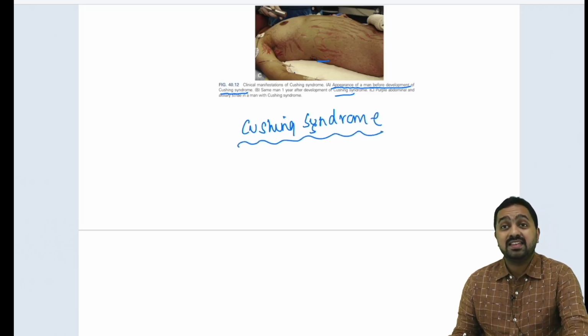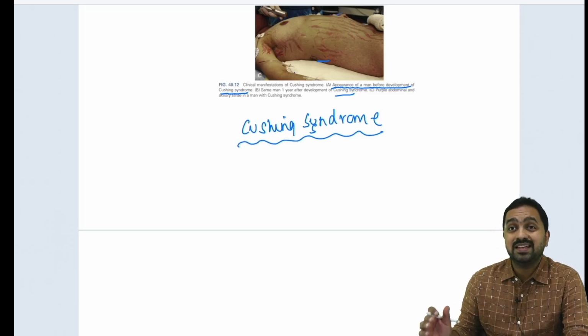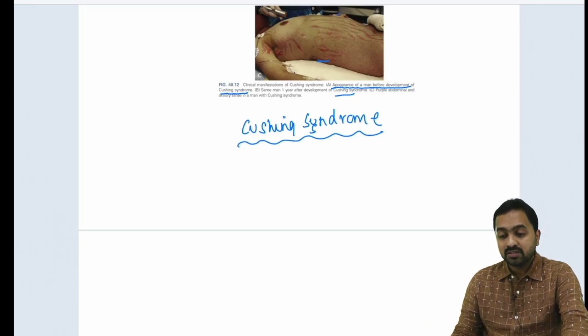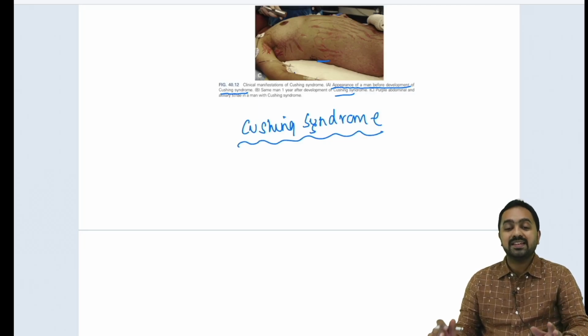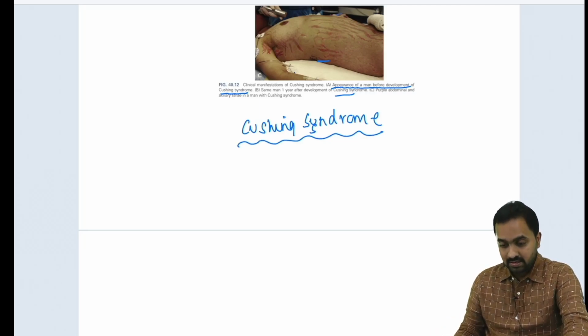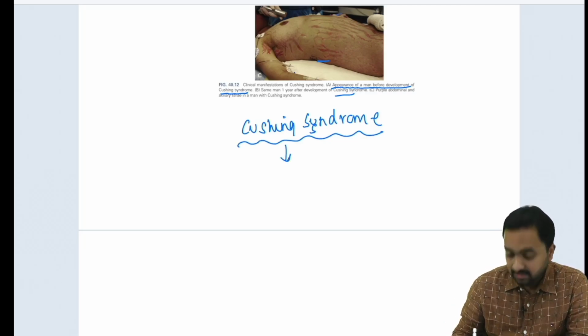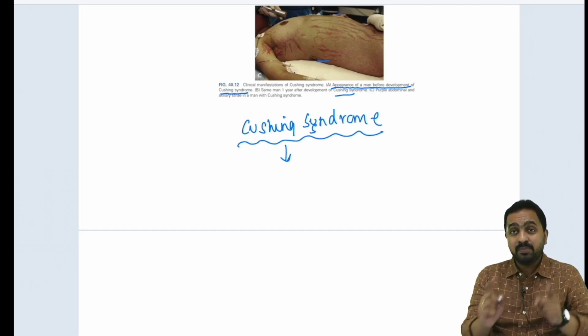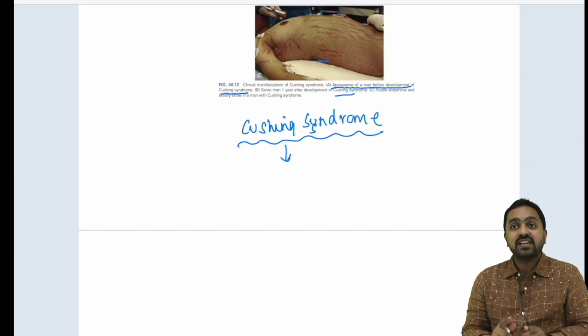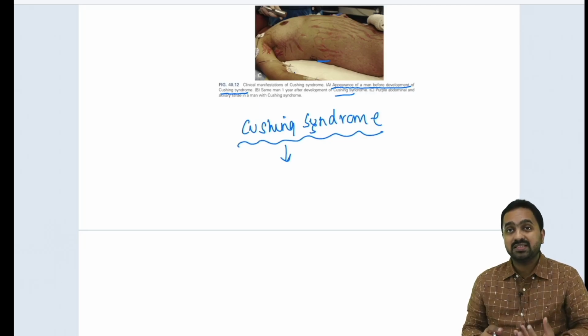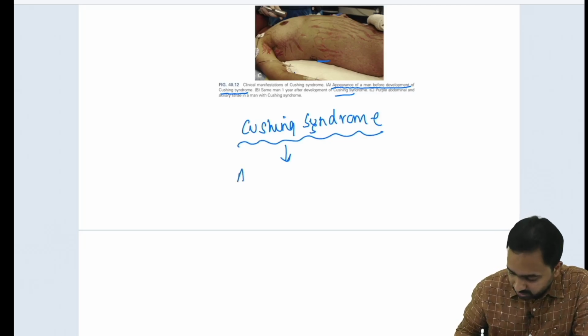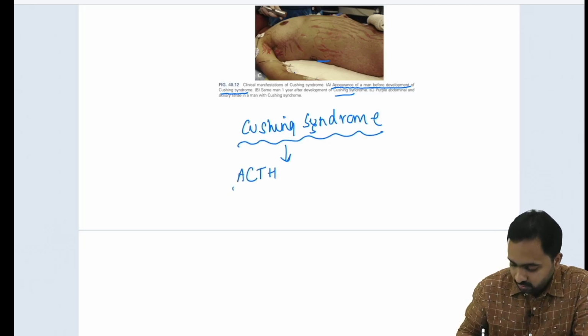So, having established that this is a case of Cushing syndrome, as we discussed earlier, it may be ACTH dependent or it might be ACTH independent. So, our further management would be depending upon it. So, how do we proceed about it? As it says ACTH dependent or independent, definitely the first step is to see whether ACTH is present or not. So we measure the adrenocorticotropic hormone.